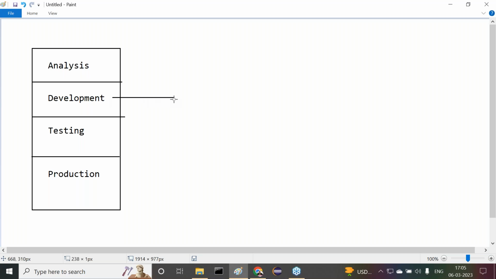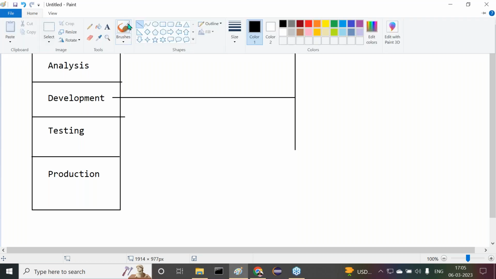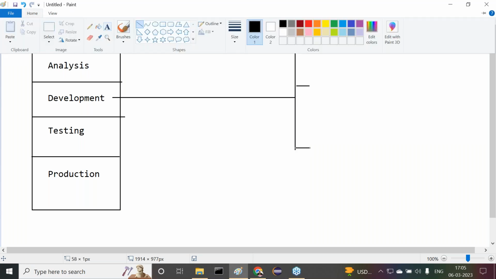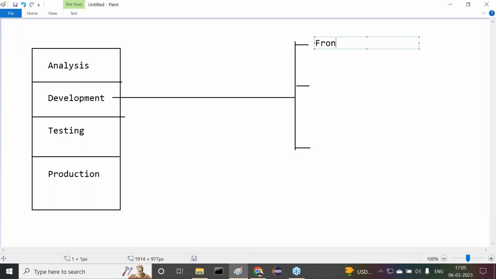Next one, tell me, development. Please recognize this point: development. This development is divided into 3 types. What are the 3 types here? Observe carefully. I'll give some names for each type now. First one is front-end development.